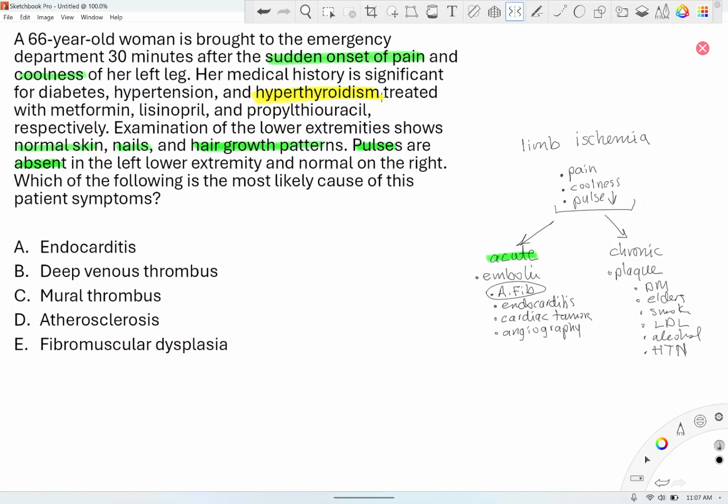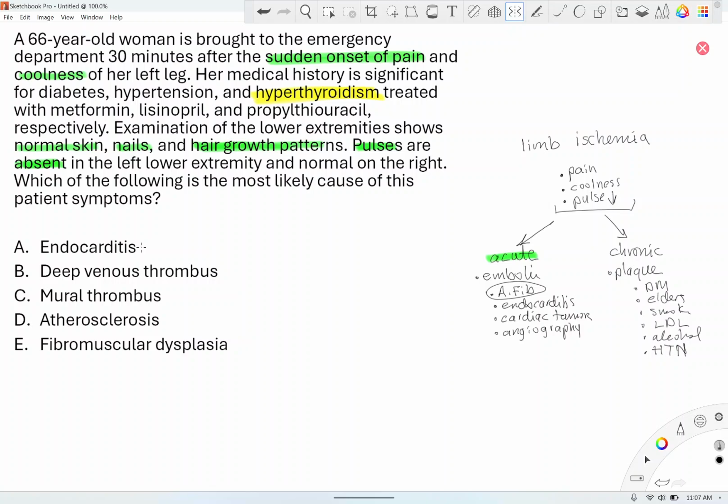Okay, all right, so let's go through these choices. Now we know that this person has hyperthyroidism, and most likely this person's acute limb ischemia is due to emboli produced by AFib in the left atrium. Endocarditis definitely can produce emboli, but those will be infectious emboli, small, valvular. They come from valves, cardiac valves. Cardiac valve emboli. Okay.